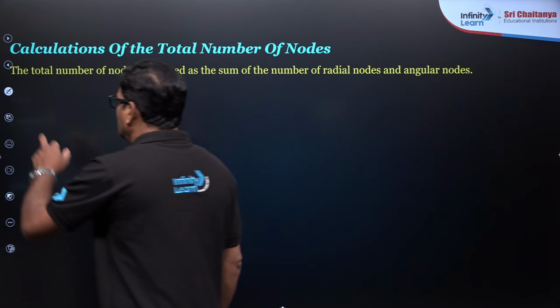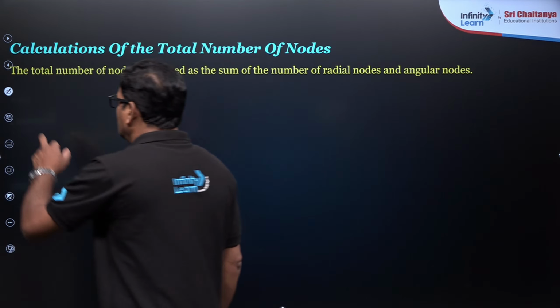What will be the formula for radial node? n minus l minus 1. The angular node will be l. What will it be when we add both? n minus l minus 1 plus l. So if you take these two, you are going to get n minus 1, that is the total number of nodes. By taking this total number of nodes, you can predict the type of graph also. I am going to give you certain questions based on that. We'll do those questions, right? Stay tuned, get ready. I am going to present these questions.